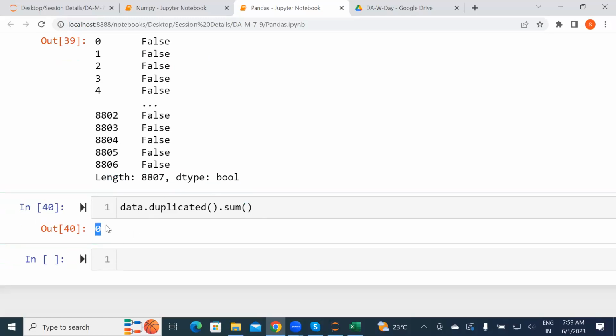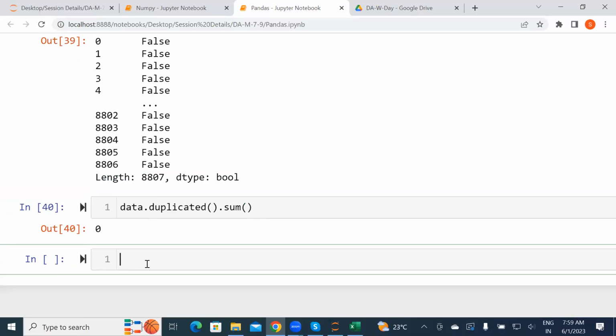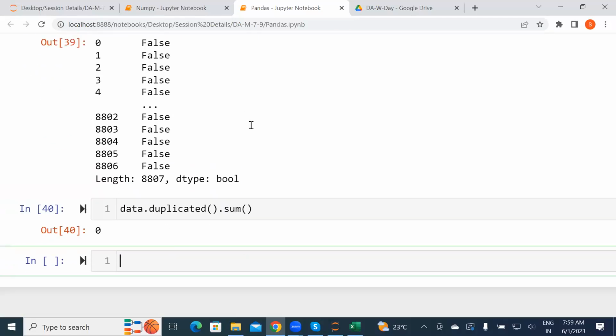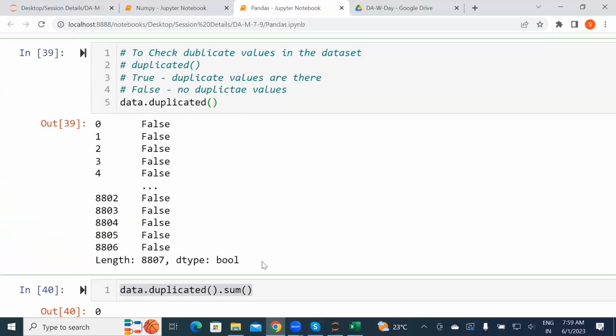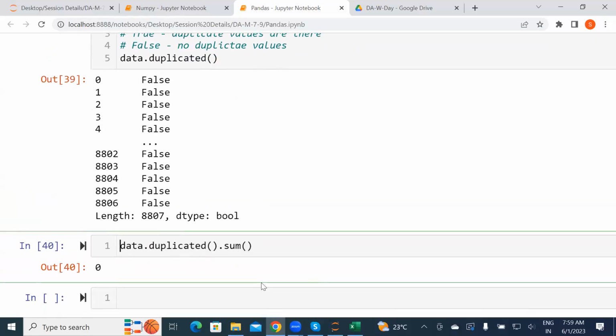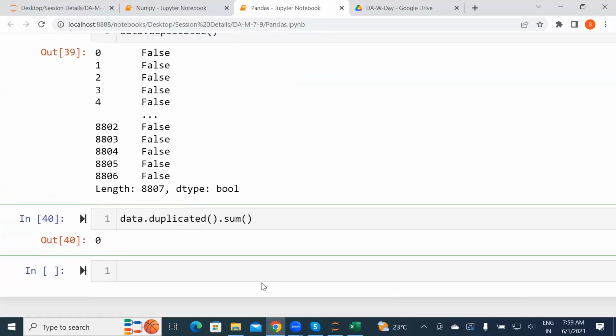In my data set, there are no duplicates, so no worries about that. This is how we need to check the duplicates, and try to use dot sum most of the time to get the proper value. You can use this also, that's fine. Now, suppose you got a duplicate, how to remove it? We'll see that too. As of now, first we go ahead with the null value.